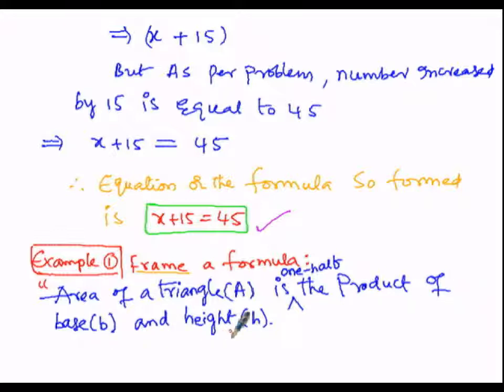So, here area of triangle is given by means of the letter called A, and base as B and the height as H. Then the statement is area of triangle is 1/2 the product of base B and height H. So, here as per problem, now the solution starts. So, we have to frame a formula as per problem.